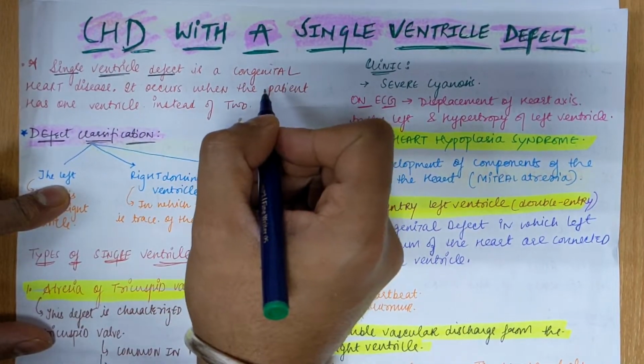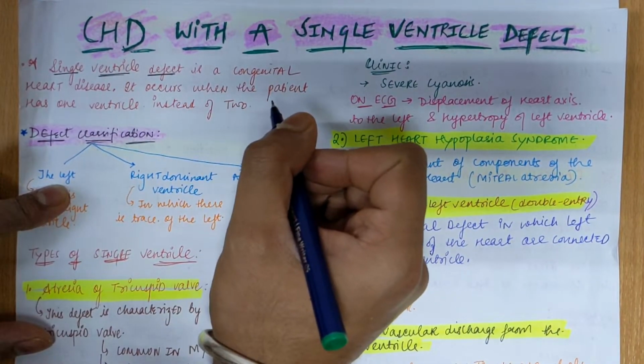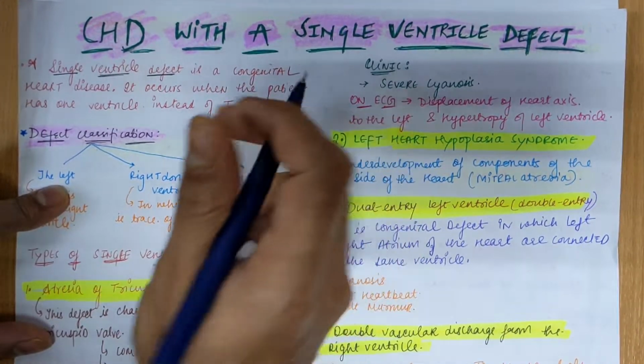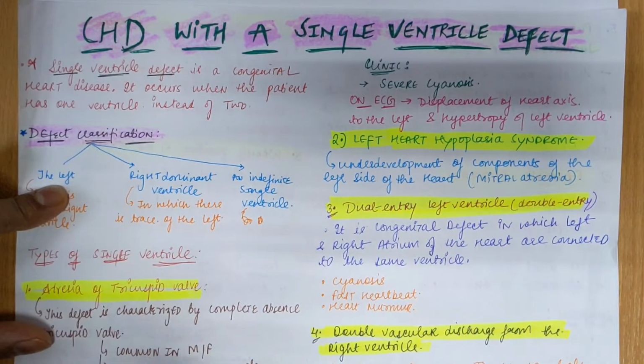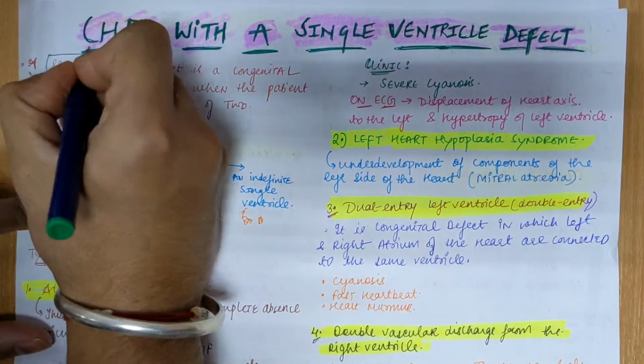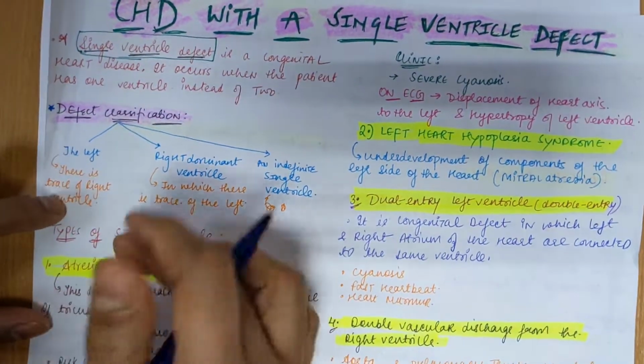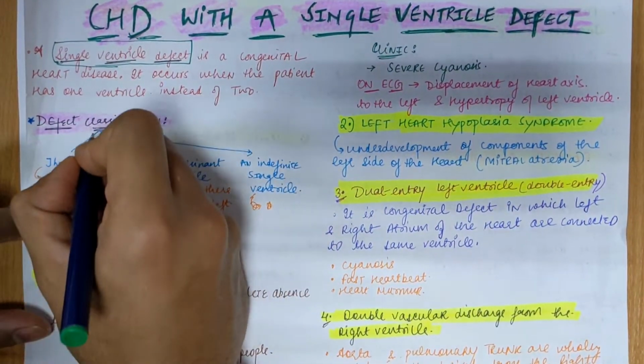It occurs when the patient has one ventricle instead of two, meaning one of the ventricles is underdeveloped or not fully developed, so the blood is pumped only by one ventricle. That defect is called single ventricular defect. It is congenital, present by birth. And further in this classification we can see three types.